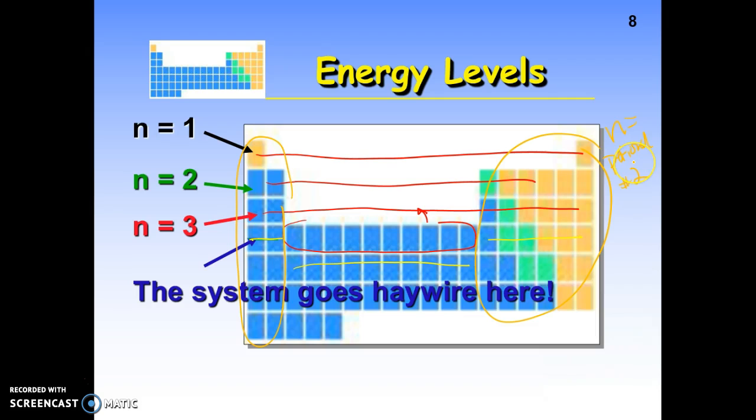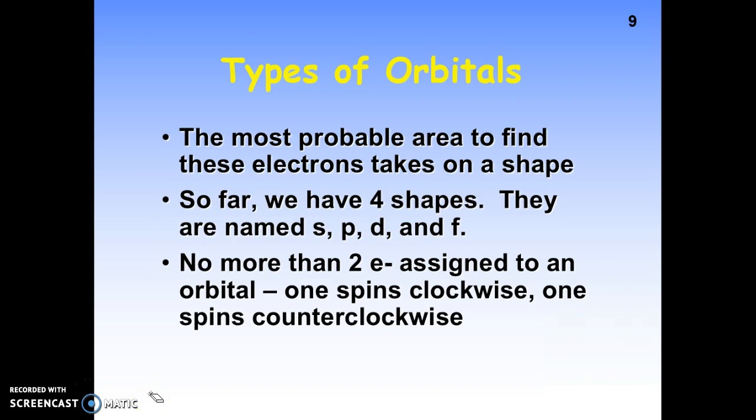Okay, nope, I'm sorry, period number. So we just have to make sure that we understand that. N is equal to the period number if you're a representative element. All right? So orbitals take on different shapes, and this is where the L comes from. So we have these different shapes of orbitals. In the next few slides, you're going to see not only L, but M sub L being described.